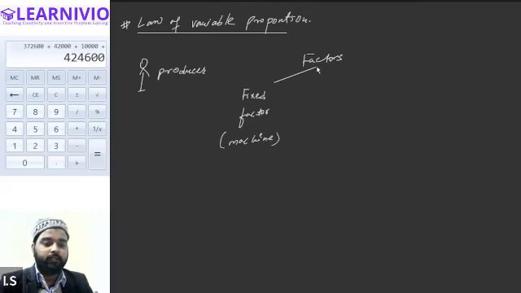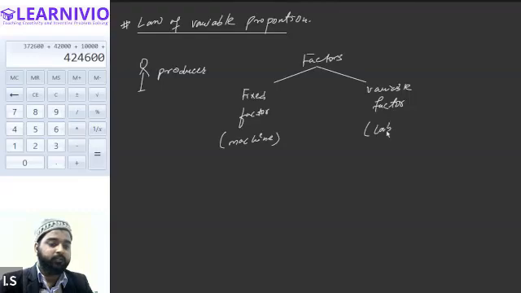And he is also using variable factors, for producing goods. By variable factor we mean labors. So these factors are basically being used by the producer for producing product, for producing goods.